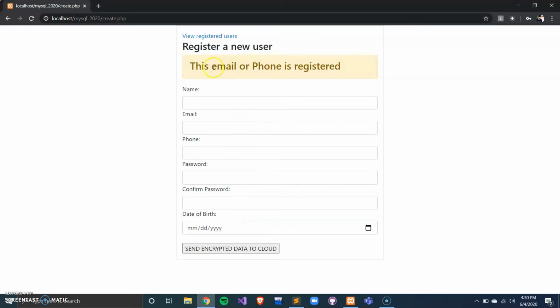In this, I have already entered the email and phone number. If the database finds any email or phone the same, then the user can't enter the data. So we will enter some other email or phone number.